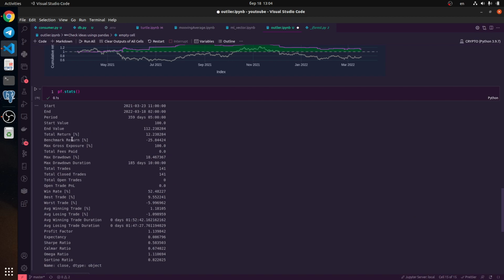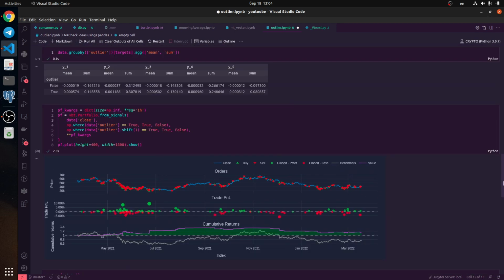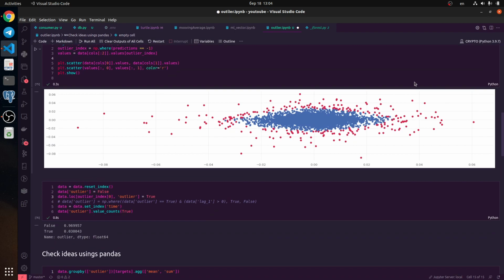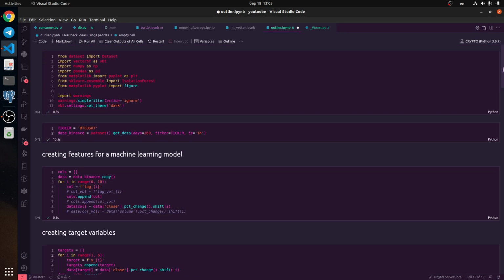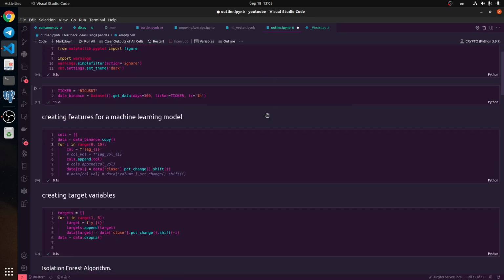You see in the benchmark we have 25% drawdown, but our strategy is profitable and creates 12% for us. But first we need to create more complex ideas.